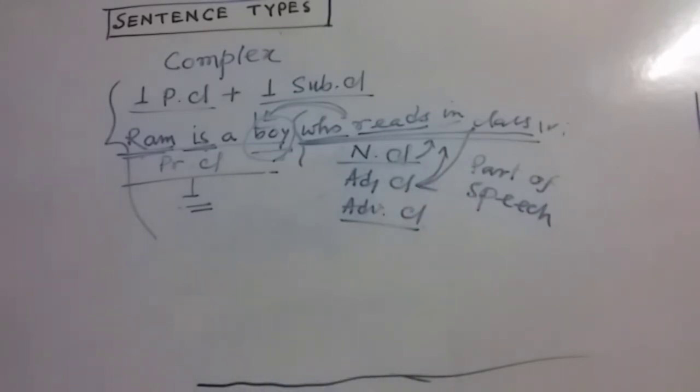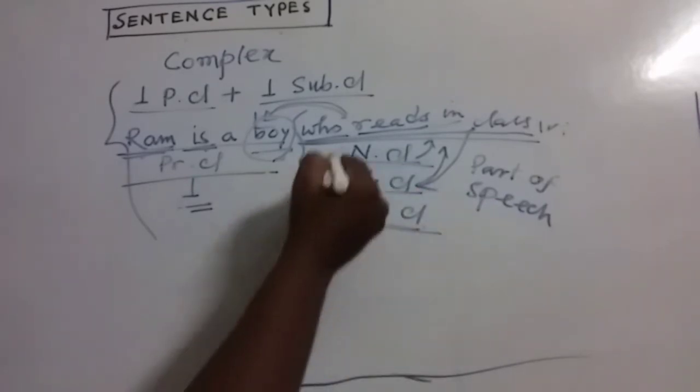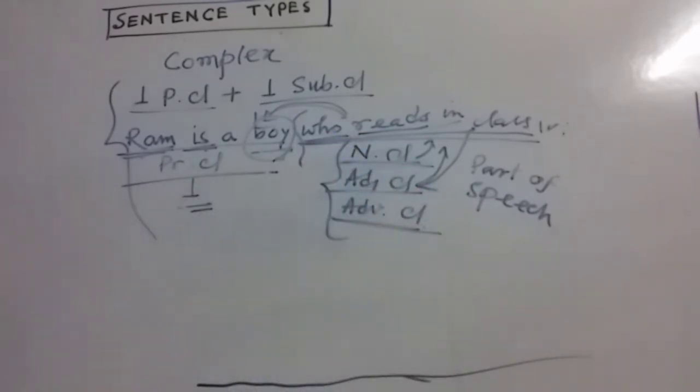In this way, my dear friends, in a complex sentence, there may be three types: noun clause, adjective clause, and adverbial clause. By using these three clauses, we can form a complex sentence. Later on, we'll discuss all these things individually. That's not a problem.